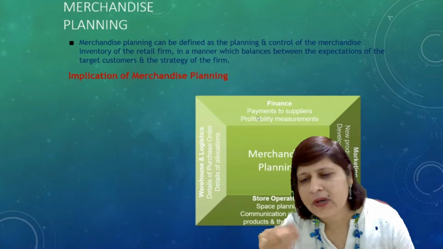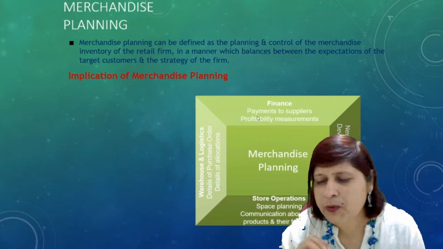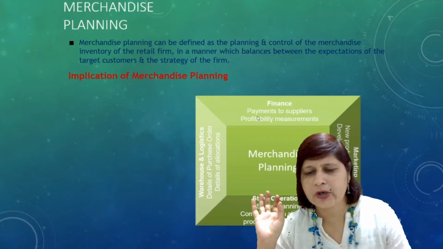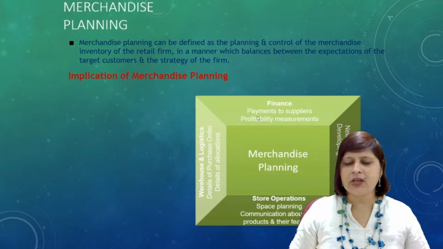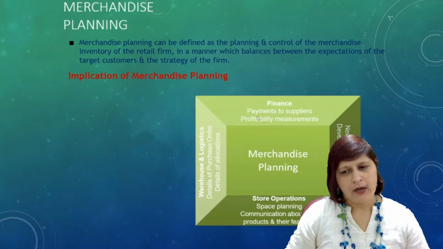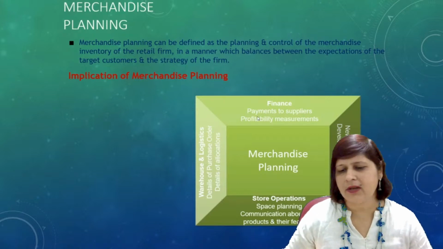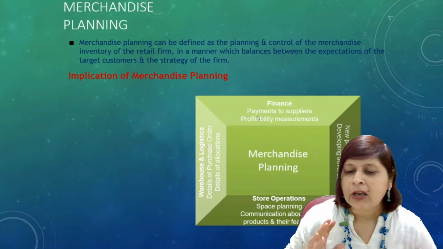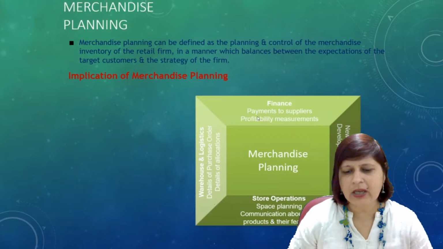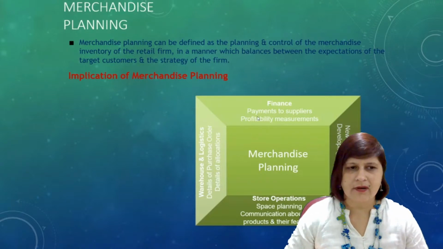Buy one get one free, or we are giving 20% offer on this, and this product is now available in our store, you can purchase this product from our store too. So communication about the new product and their features could be in store, or through advertisements, pamphlets, or other things. So it totally depends. Make a plan for finances, make a plan for the marketing. You should have a plan for store operations, right?